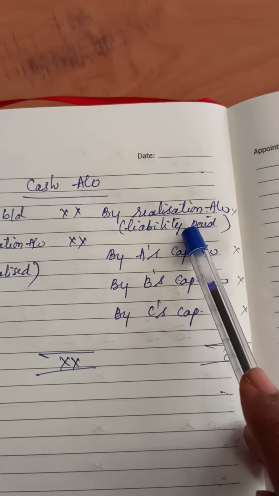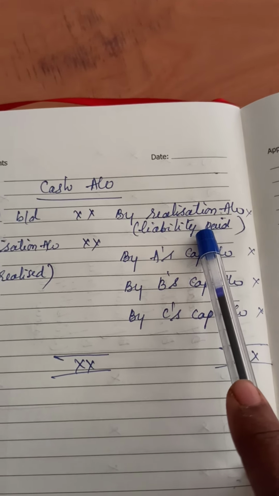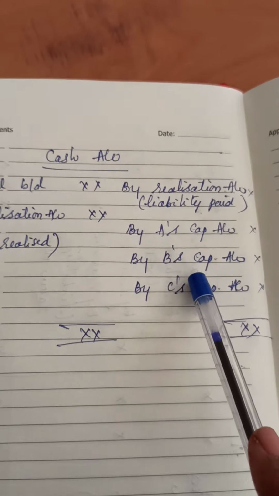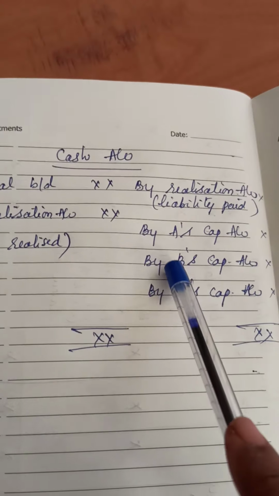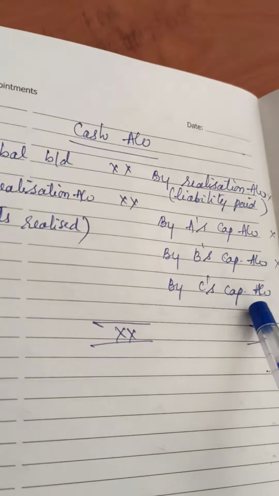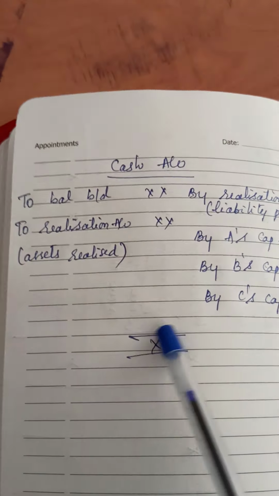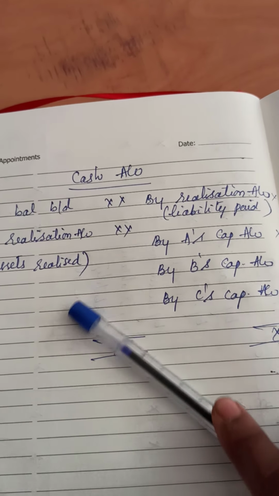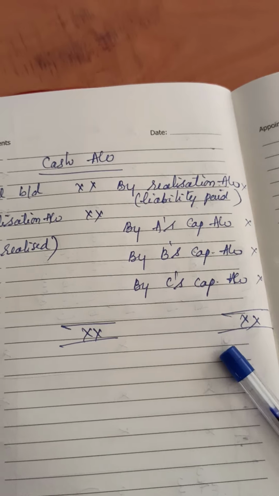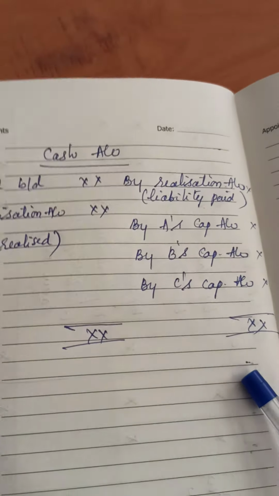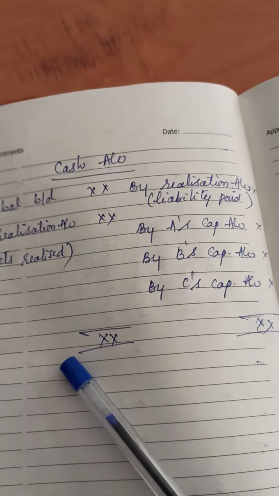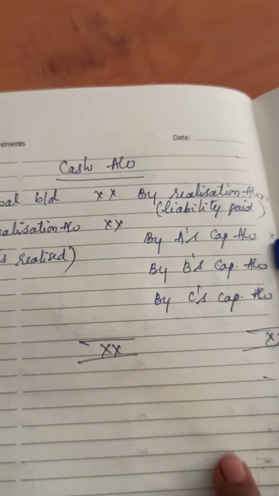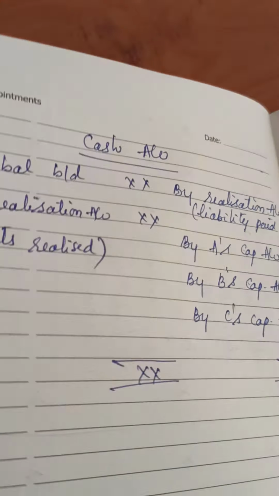And what are the liabilities we paid here? In the debit side we entered as "to cash account." So that amount will be entered as "by realization account." Then all the partners here, whoever is settled: A's capital, B's capital and C's capital. So all the amounts we enter, and here the cash account has to be tallied. Whatever cash we have, all the cash has been settled. You will not get any remaining balance in the cash account. That's why both the cash account debit side and credit side should be the same amount. So go through the video again, then we will do the sum.